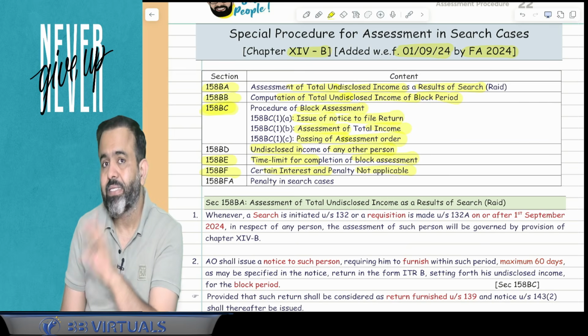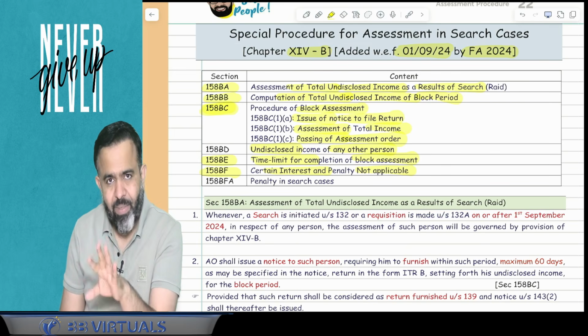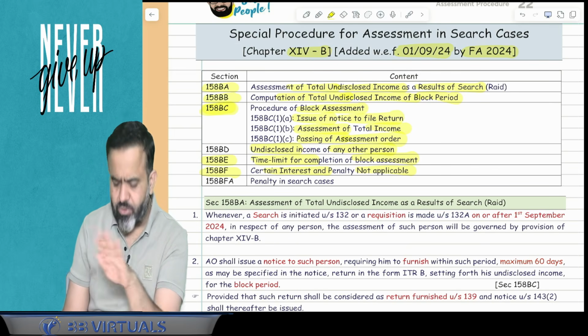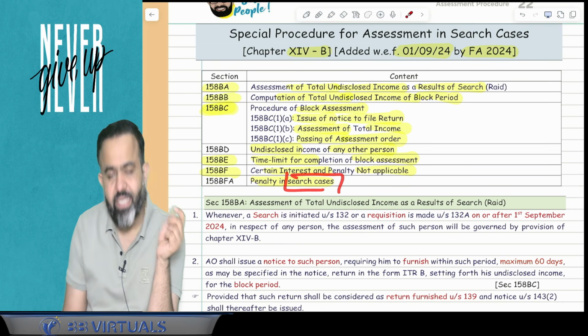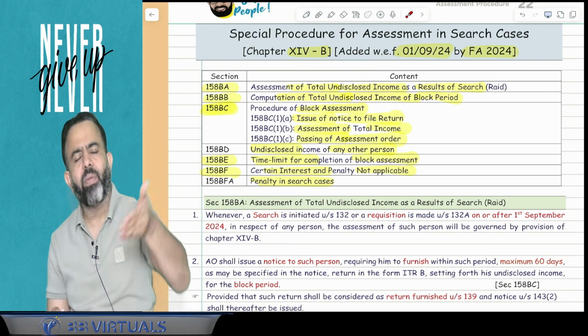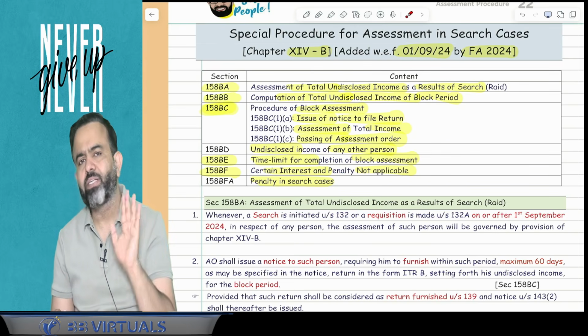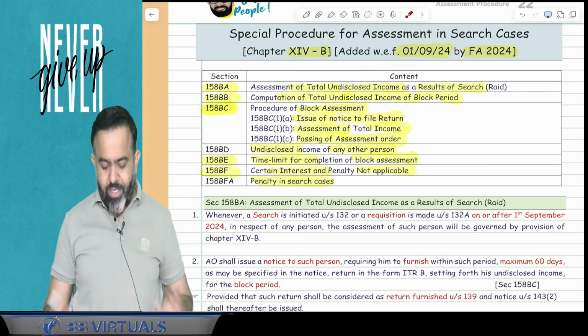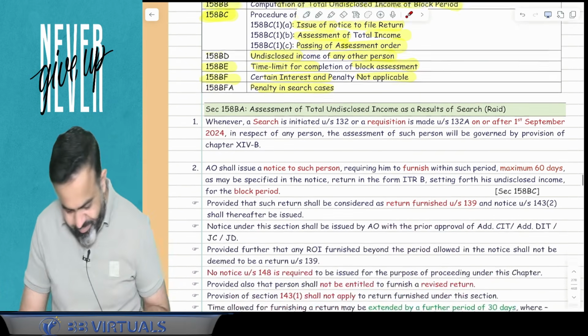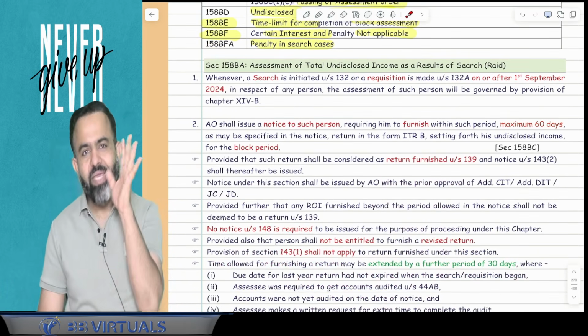And 158BFA is where certain interest and penalty are not applicable. When under this section you pay the tax as well as the penalty, then other penalties and all are not applicable. And guys, penalty in such cases is 50% of the tax. Here the tax rate is 60% and the penalty on that 60% is 50%. So 90% you have to pay to the government on the undisclosed income. So let's start with the first section. So guys, what does section 158BA say?